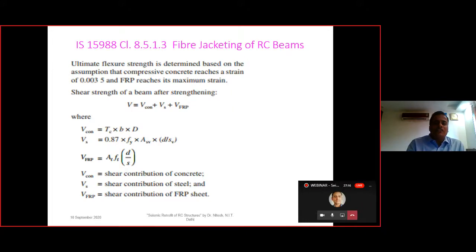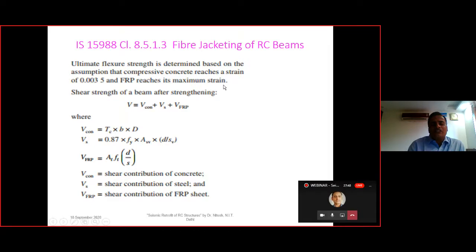Then we have fiber jacketing of RC beams. As we have seen for the column, here this particular methodology and this particular assumption is made for the fiber reinforced jacketing of RC beams. Here it is assumed that the ultimate flexural strength is determined based on the assumption that compressive concrete reaches a strain of 0.0035 and FRP reaches its maximum strain.